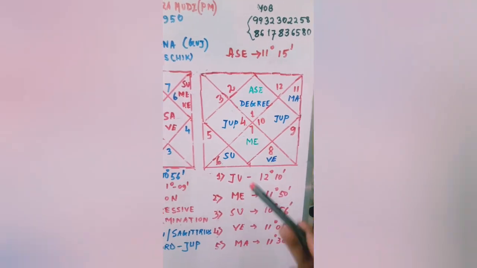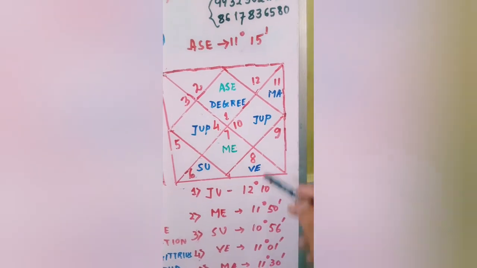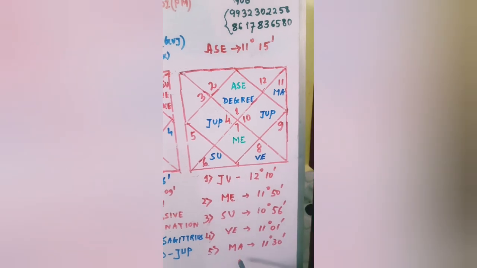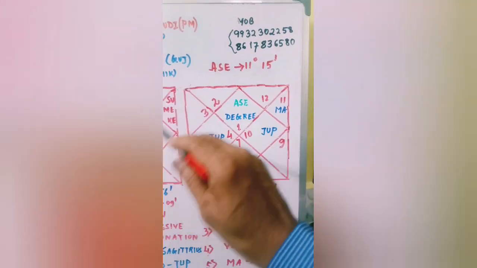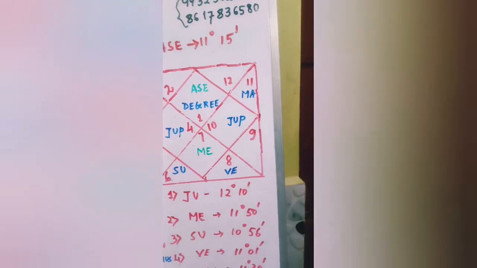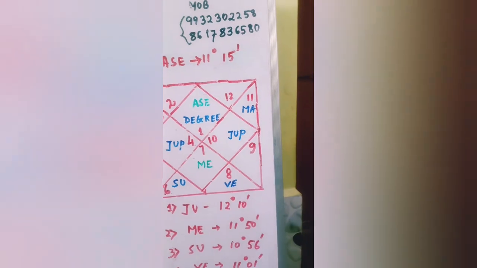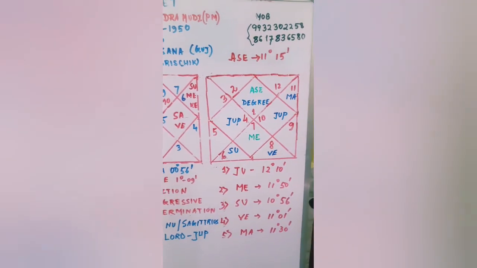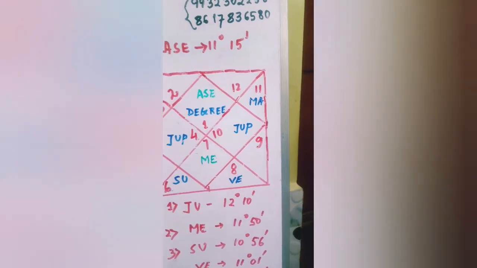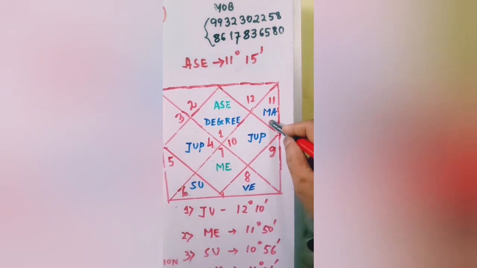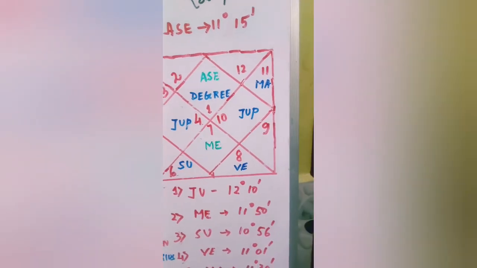Suppose not Jupiter, it may be Mars. If the Mars degree here is 11 degrees 13 minutes, more nearer to this chart's 11 degrees 15 minutes, the native will have more determination, more physical energy, and more action in life to get the fulfillment of desire in the 11th house.